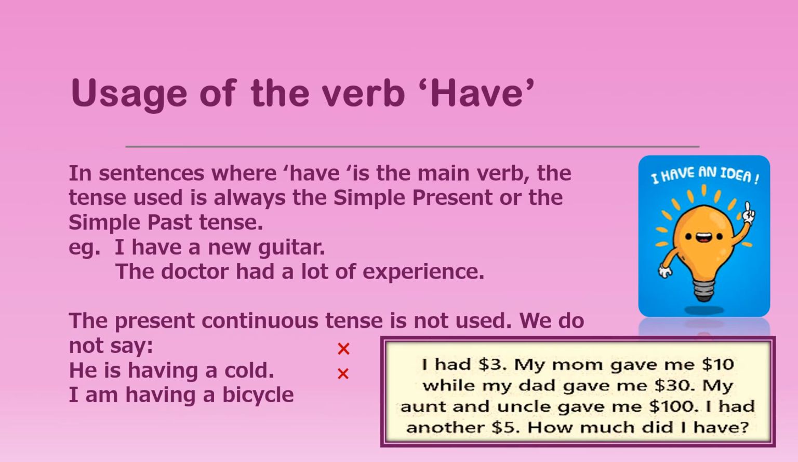In this example, I had $3. My mom gave me $10. My dad gave me $30. My aunt and uncle gave me $100. I had another $5. How much did I have? So when we're using the word have as a main verb, we use it in the past or the present tense, like I had, I have.